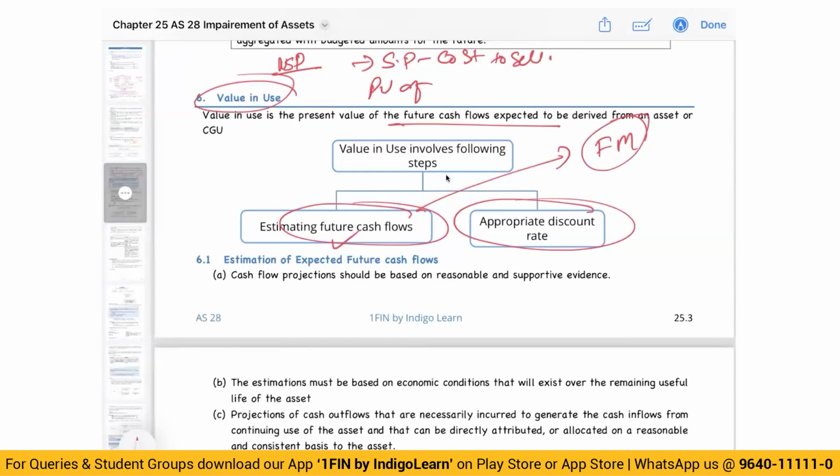For now, just understand that future cash flows include your cash inflows that will come minus cash outflows. Then you will also consider residual value, which is the cash flow that you will receive when the asset is ultimately sold. Based on the given conditions, budgets of the management, and all of that, you will estimate the value in use.